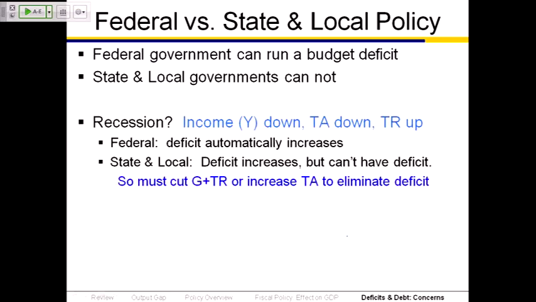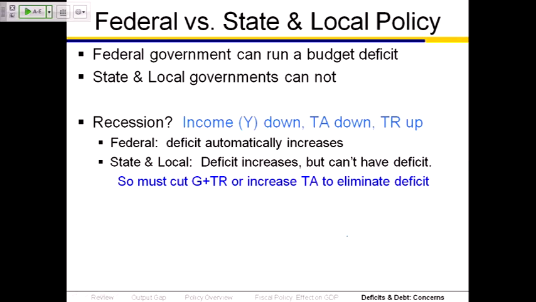Well, what happens? When there's a recession, income goes down. When income goes down, that means that tax payments go down. When people don't have jobs, right, on Monday, Cesar lost his job. That meant he didn't have to pay taxes anymore. And then after Cesar lost his job, Dane lost his job. That meant Dane didn't have to pay taxes anymore. So when income went down, tax payments went down. Cesar and Dane are thinking that's good. However, if you are the state of California, you're thinking that's not so good because the tax revenues go down.